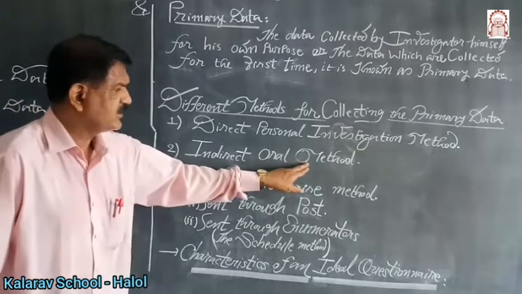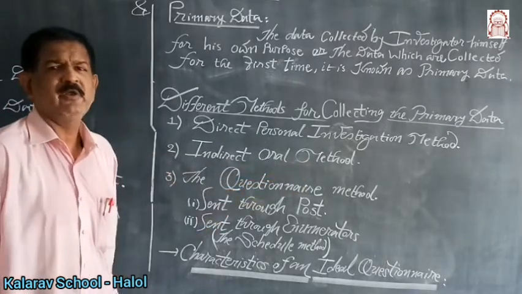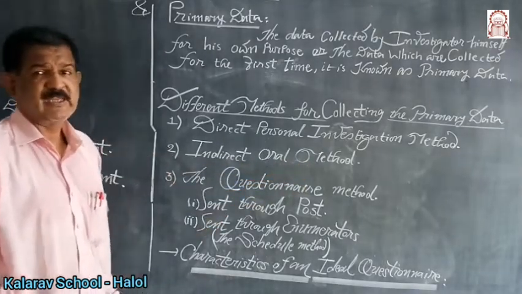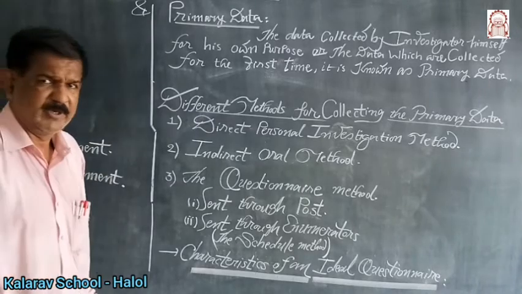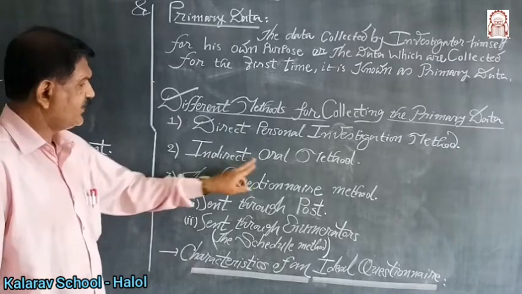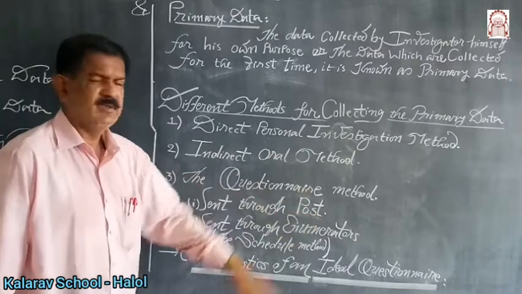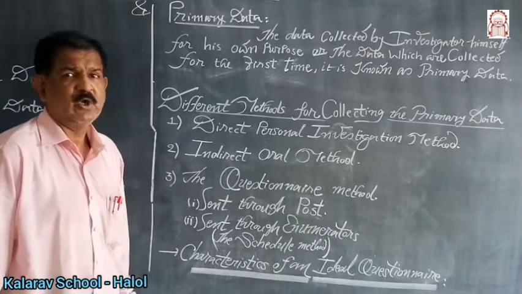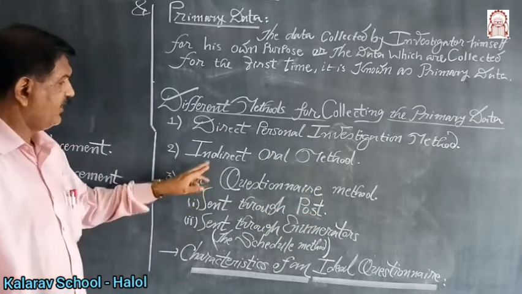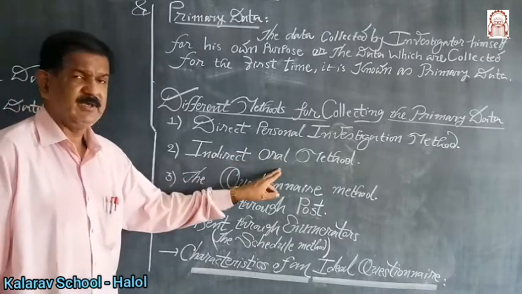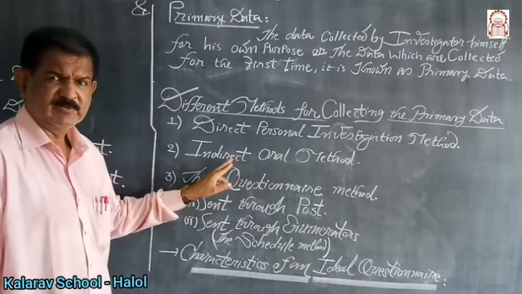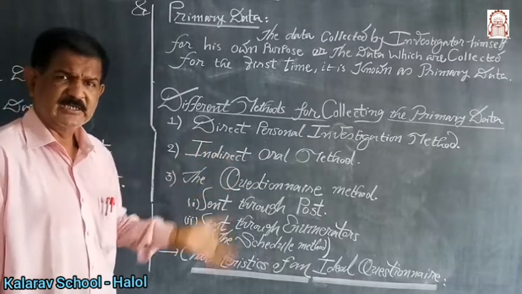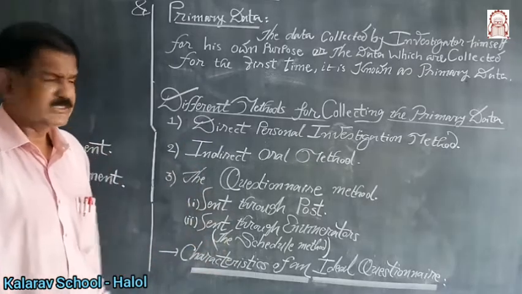The indirect oral method is not accurate and not reliable, as the investigator cannot directly contact the informants. This method is quite cheap but not much reliable. Generally, the criminal investigation department and police department make use of this method to reach a certain decision or certain criminals.